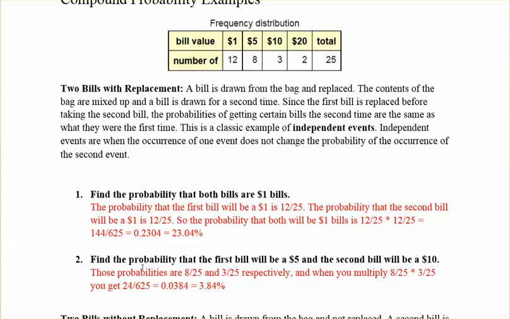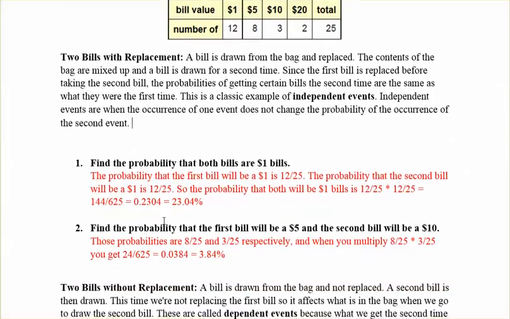Now find the probability that the first bill will be a 5 and the second bill will be a 10. So 8 over 25, there's 8 $5 bills out of 25 possible. And for the 10, there's 3 chances of success for getting a 10 out of 25. So 8 over 25 times 3 over 25, you multiply those together to get 24 over 625, which is 0.0384, which is 3.84%. So the 2 bills with replacement is pretty straightforward.